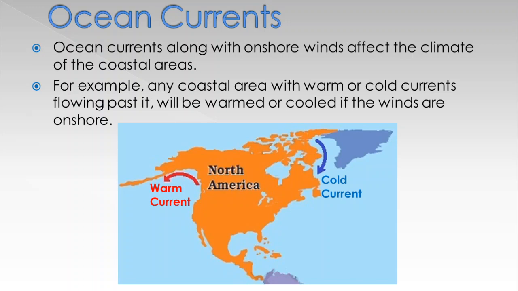Now you know Alaska, due to the warm ocean current, its coast is free from snow or ice during the winter, but at the same latitude on the eastern side of Canada, the seaports are frozen during the winter because of the cold Labrador current.